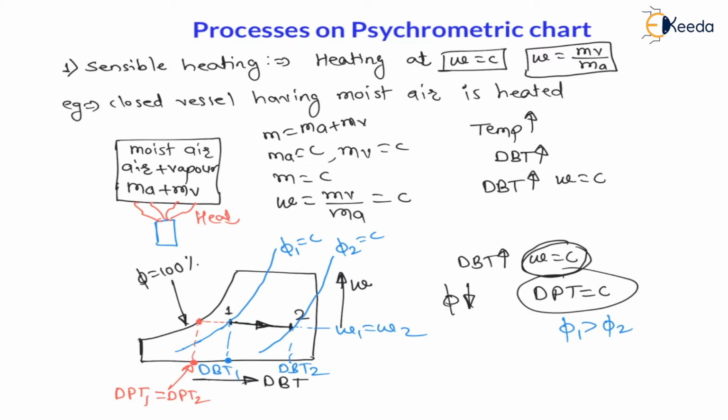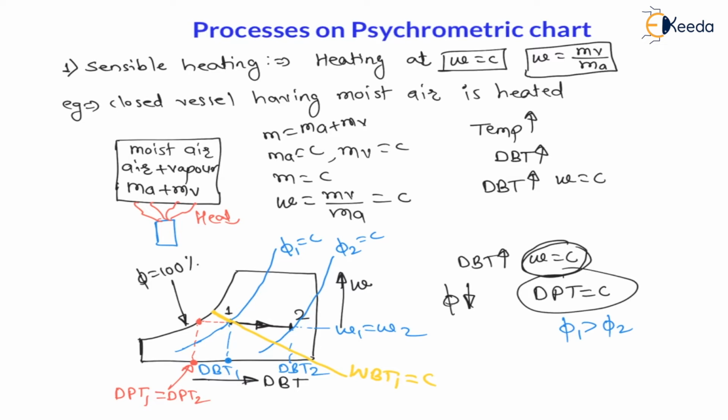Now let us understand about wet bulb temperature and enthalpy. Wet bulb temperature as well as enthalpy lines are straight inclined lines sloping downward to the right, right? So let us draw the wet bulb temperature line. The wet bulb temperature line at condition 1 is like this. That means on this line wet bulb temperature 1 is constant, WBT1 is constant.